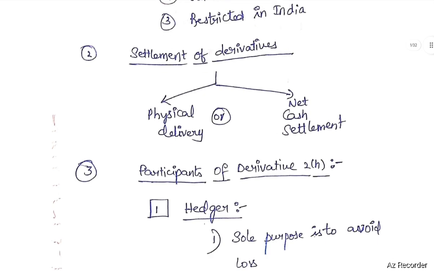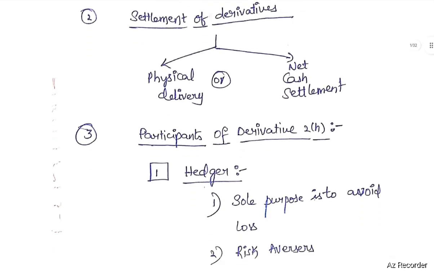Next, settlement of derivatives. Derivatives are either settled in physical by way of physical delivery or by way of a net cash settlement.